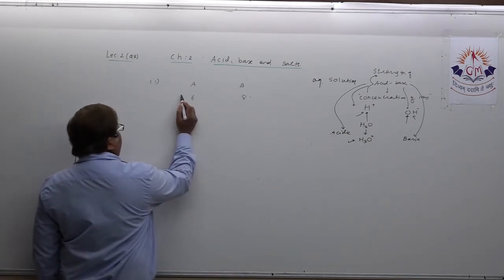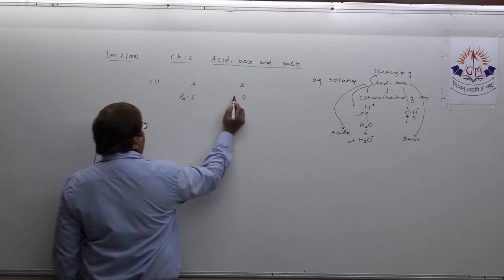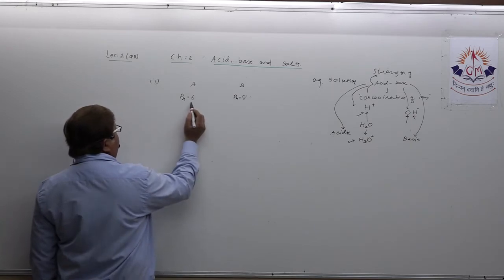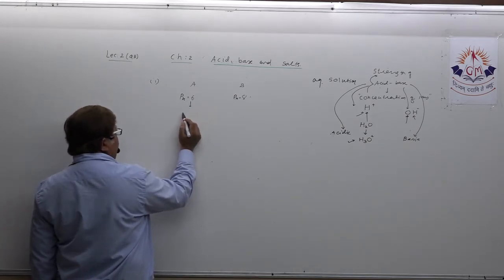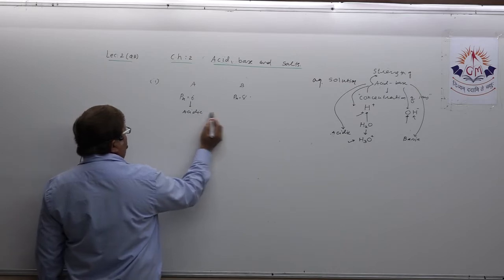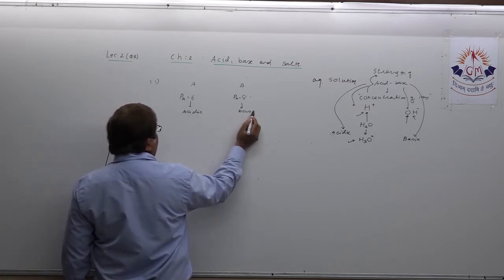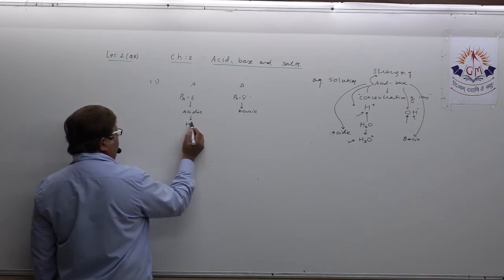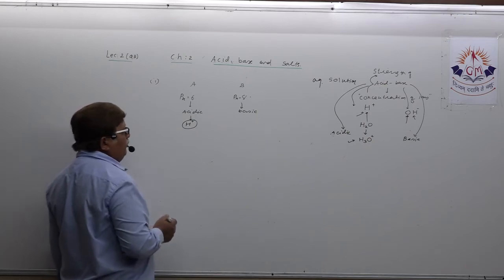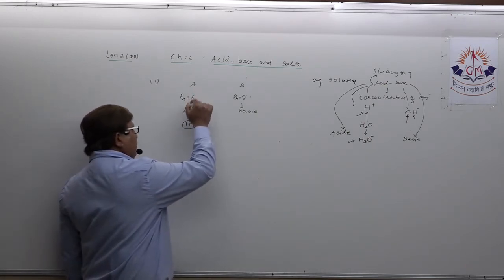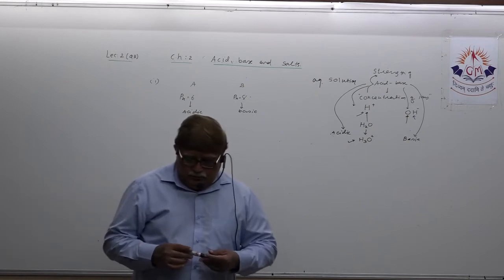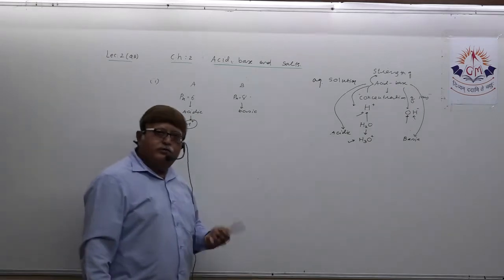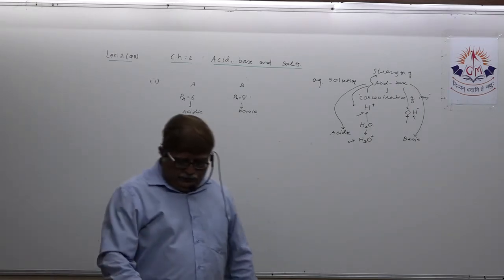See, dear student, here pH 6, here pH 8. That means one thing is clear in your mind, that this solution is acidic and this solution is basic, obviously, and acidity depends on the concentration of hydrogen ion. So what you can answer is that solution A has more concentration of hydrogen ion. This is acidic and this is basic. Simple. See the second one.